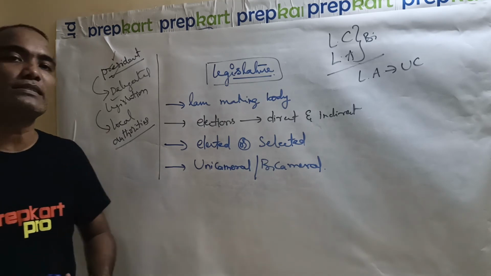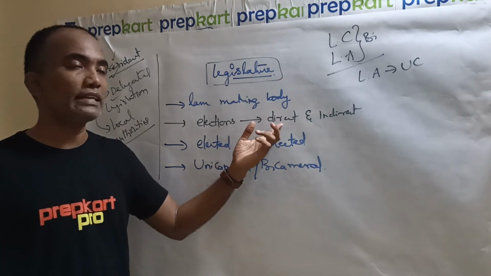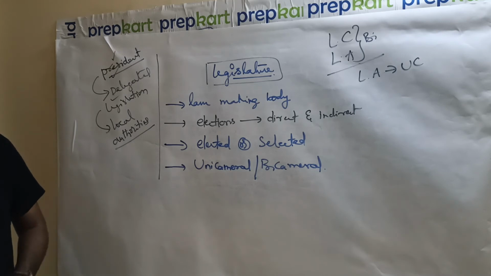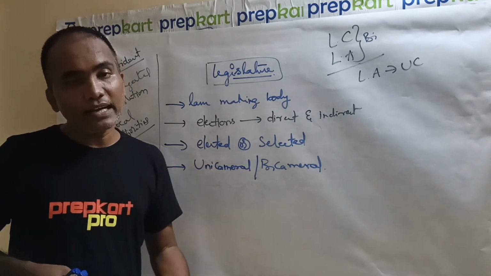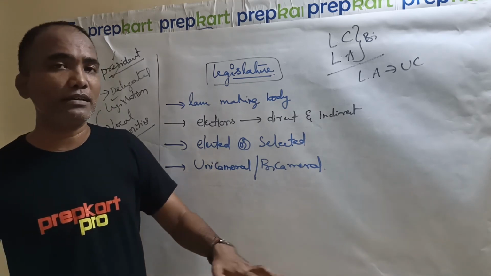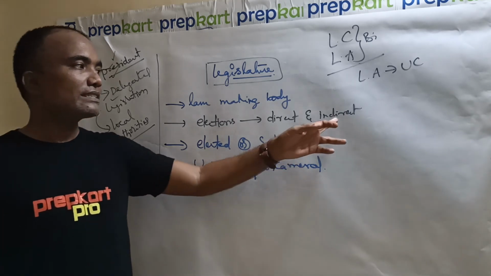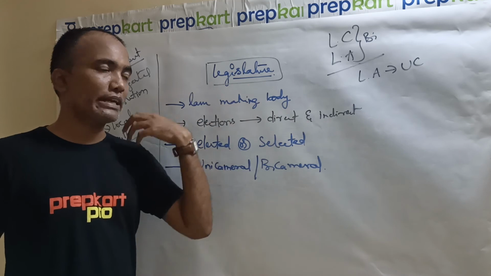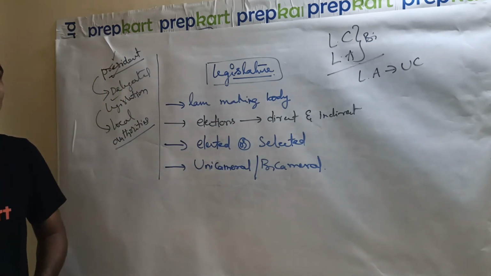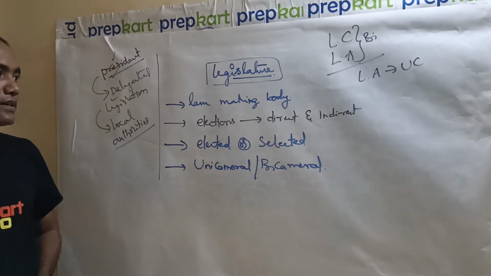For example, in the United States of America, they know the presidential candidate. That's why that is a direct election. In India, we don't know who our prime ministerial candidate is, and actually that candidate is not contesting for the prime minister position. He will be contesting only for the member of parliament position. So such elections are indirect elections. India is the best example for indirect elections in general elections, and the election for the president's position in the USA is a direct election.